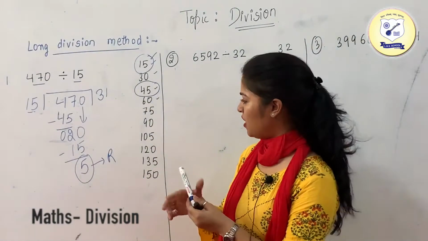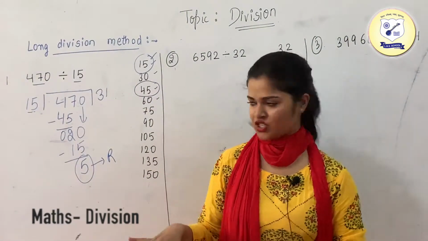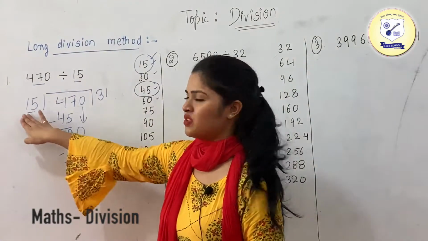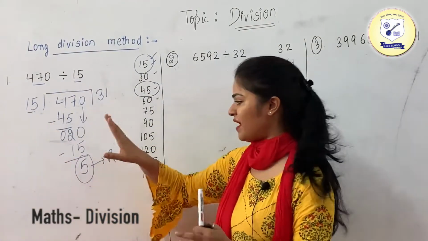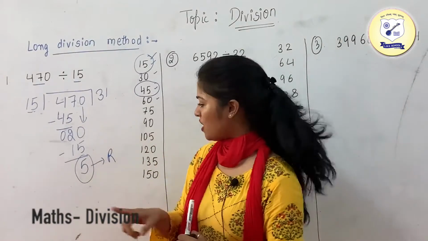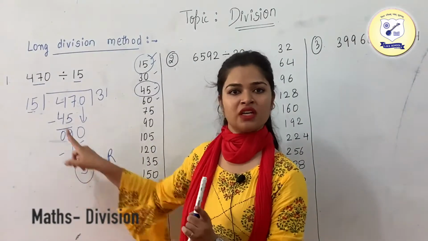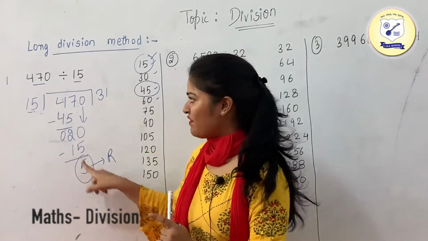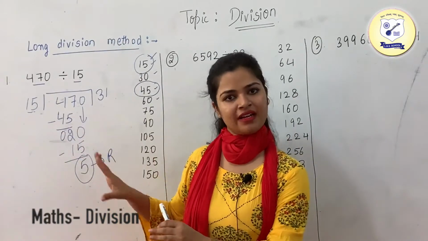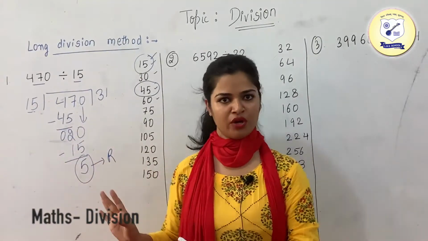And how are we going to know that this division is over? Just compare these numbers. This is your 15 and this is your 5, and as I have told you, we cannot divide if this number is less than the divisor. This 5 is less than the divisor, so we won't divide it, and this is what we are going to do.